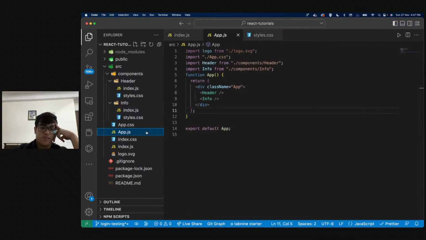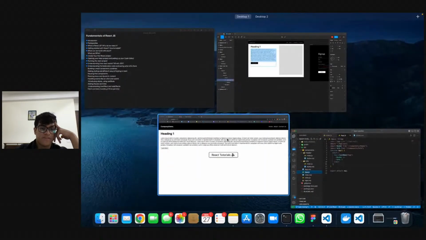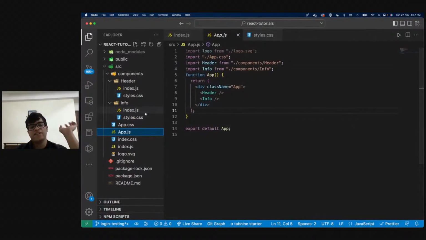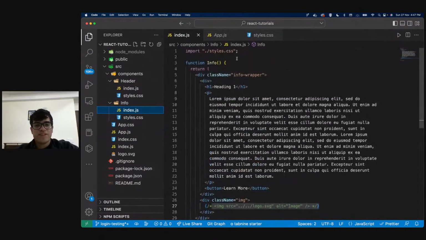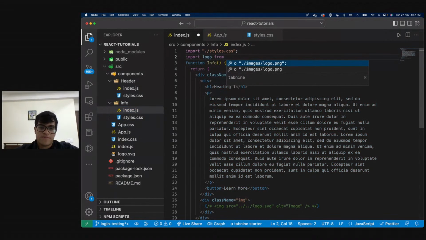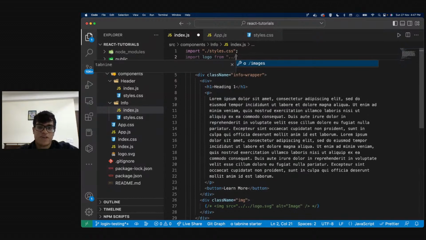If you would have noticed the boilerplate code of React, it imported the image in a certain way. Let's see how they imported it. They said import logo from dot dot slash, and over here we have logo.svg.